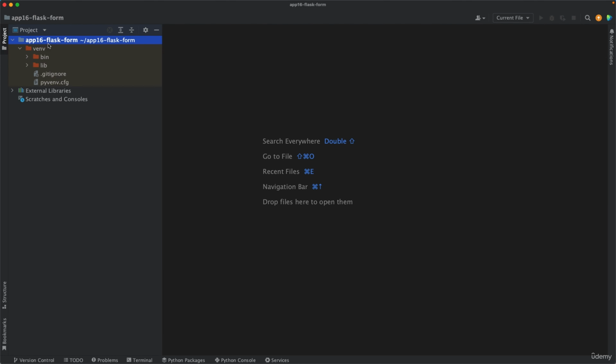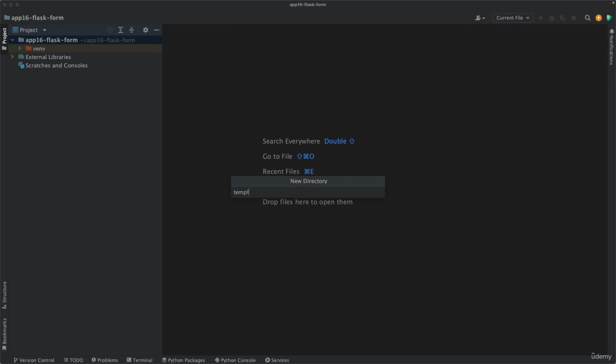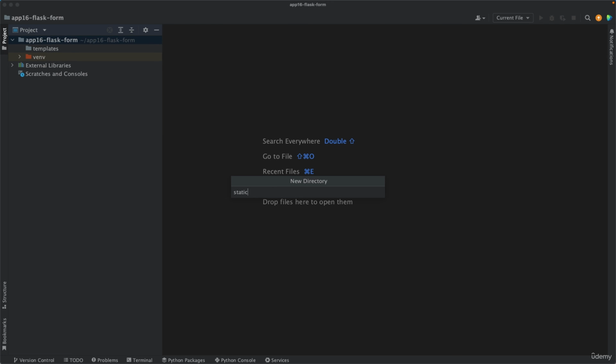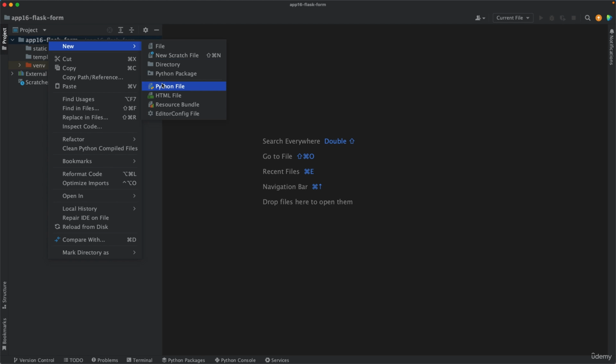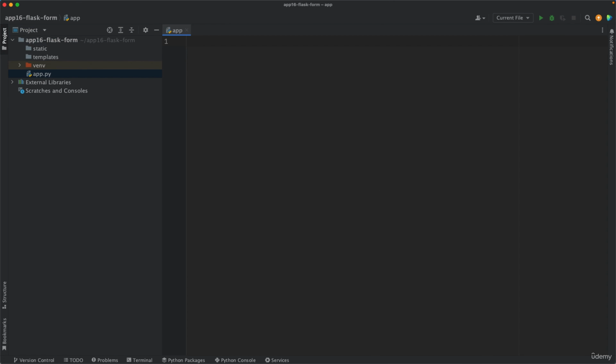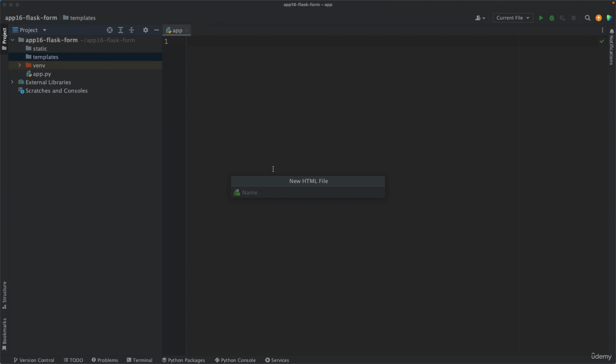So there we go. And a Flask app has this structure. It has a templates directory and a static directory. So please name them as you see here. The names of these folders are very important. So static with lowercase letters, templates with lowercase letters. And then we also create a new Python file, which usually has the name app.py or main.py. Either way, it's fine. Then inside templates, you want to create a new HTML file and name it index.html.